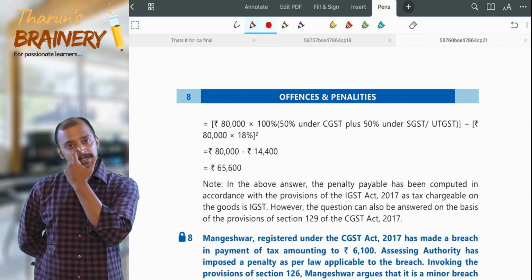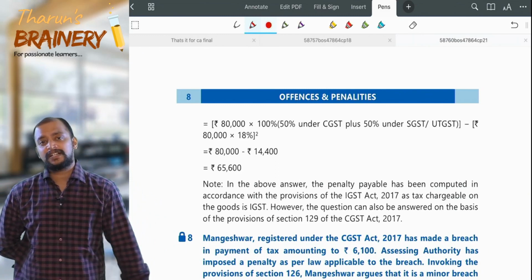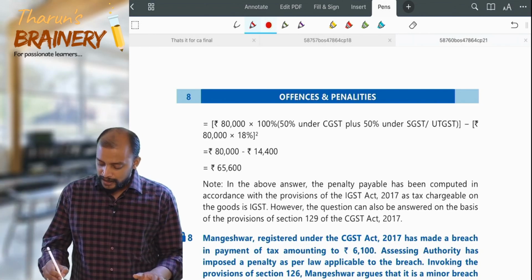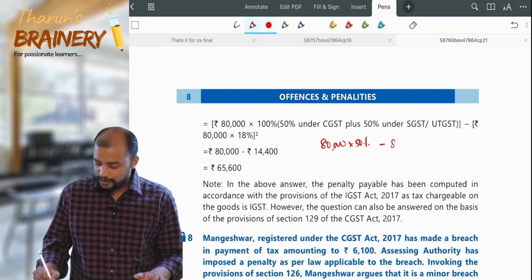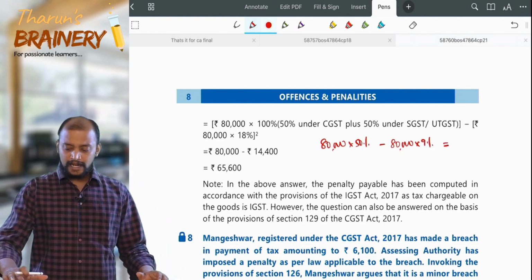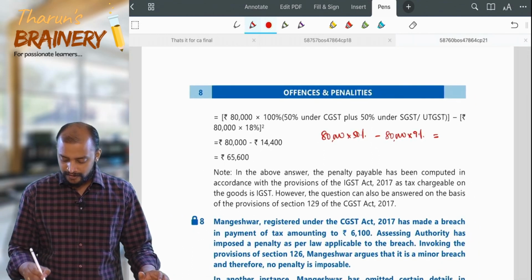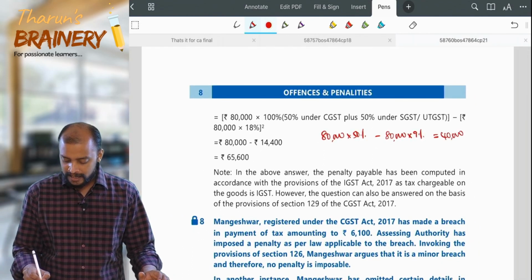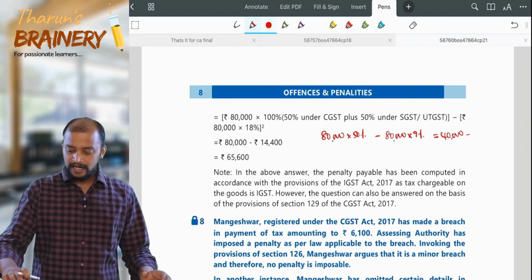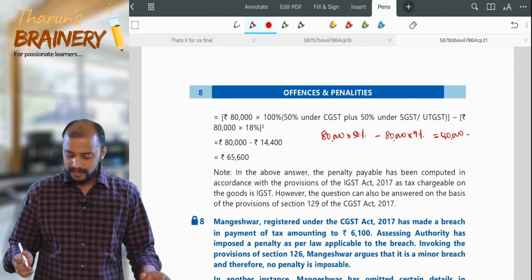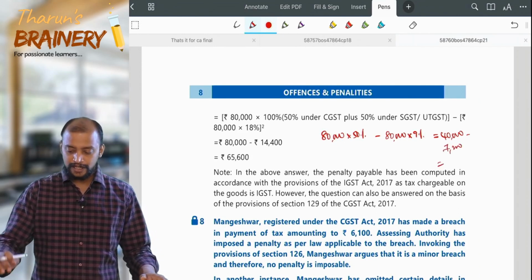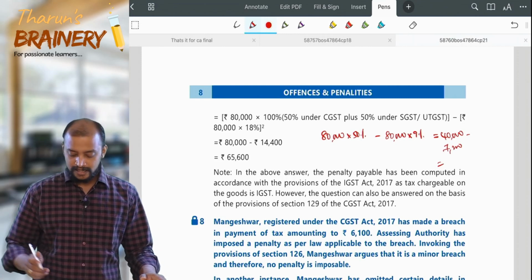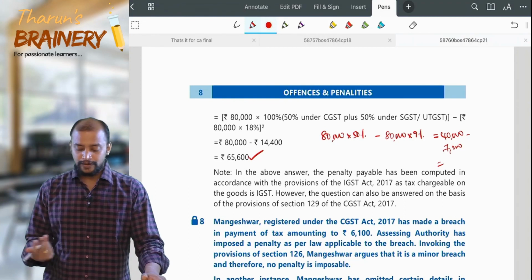Then why, sir, did they take 100% earlier? Because 50% is under the CGST Act and 50% under the SGST Act. So what you can do is take 80,000 into 50% minus tax on this, 80,000 into 9%. 80,000 into 50% is 40,000. 40,000 minus 80,000 into 9%, that is 7,200, comes to 32,800, into 2, that is 65,600. So that way also you can calculate.